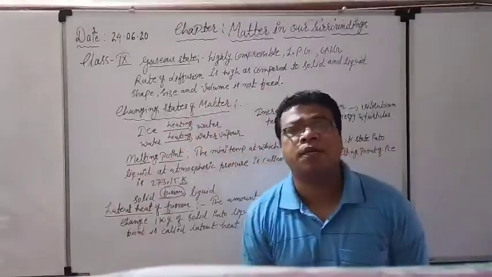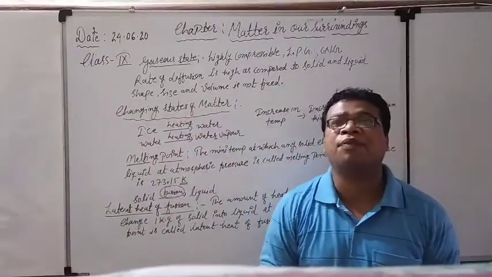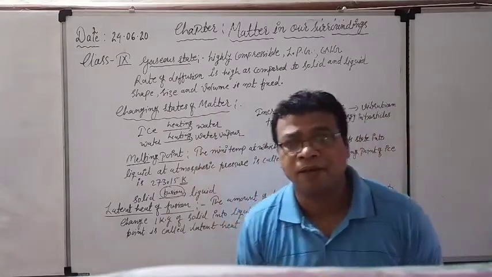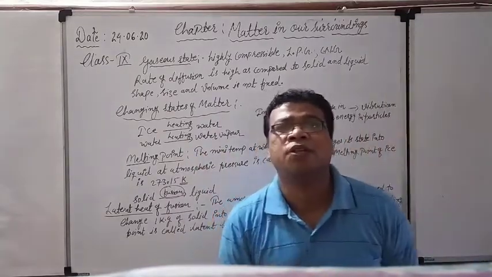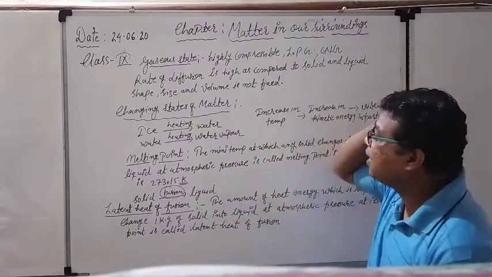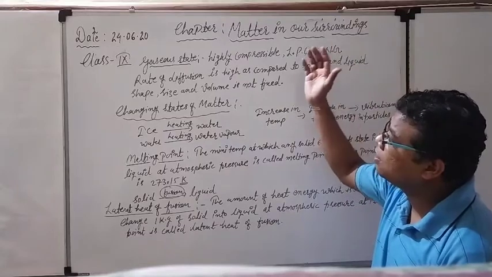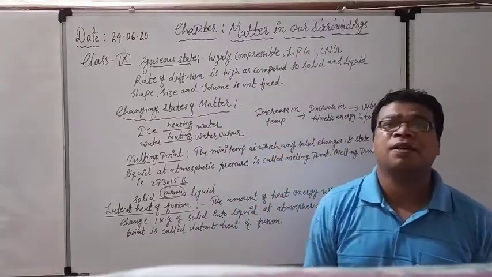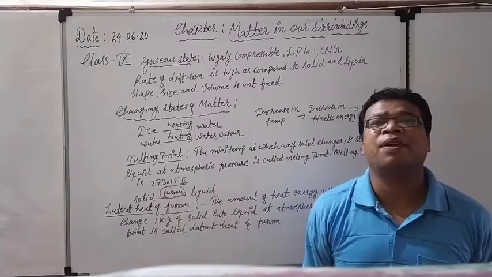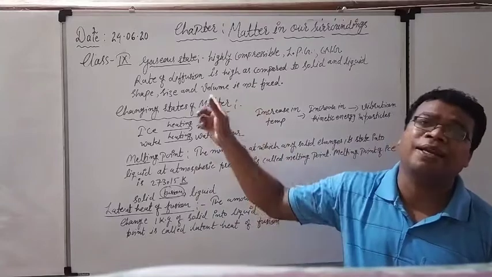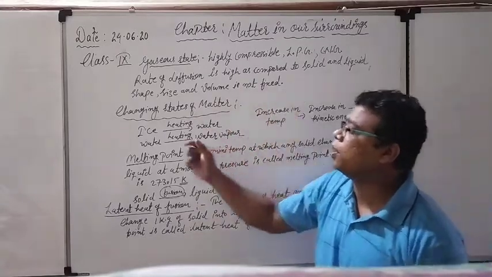What are the common properties? Their shape and size are not fixed, not definite. Their volume is also not definite. In case of the liquid, volume is fixed, but in case of the gas, volume is also not fixed. Their force of attraction between the particles is less. Particles are situated at a very far distance, but the diffusion rate is very high. They are highly compressible. So these are some of the basic properties.